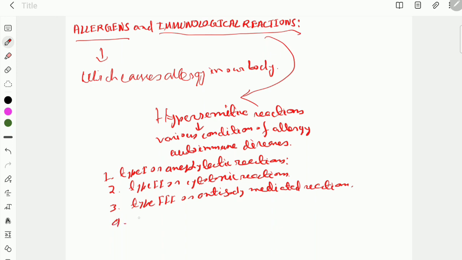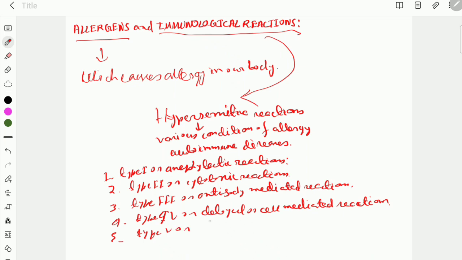Number 4 is type 4, or delayed or cell mediated reactions, and fifth is type 5, or stimulating or blocking reactions.